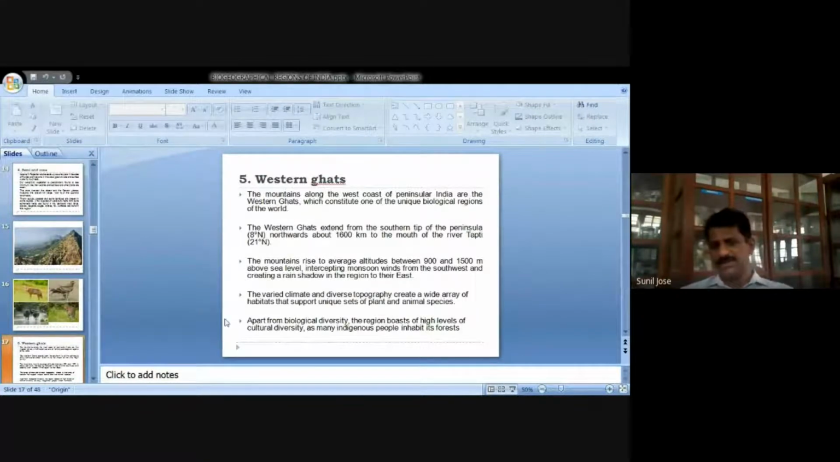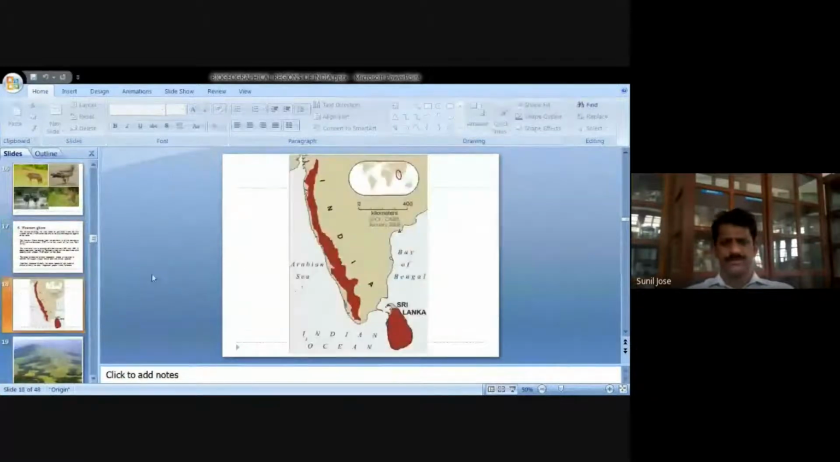It's a chain of mountains extending from river Tapti. There is a river after Bombay, and that river is known by the name Tapti. From river Tapti, we can find a chain of mountains. Here I will show you the picture. So the Western Ghats extends from river Tapti up to Kanyakumari. The length of the Western Ghats comes to 1,600 kilometers from the mouth of river Tapti up to Kanyakumari.